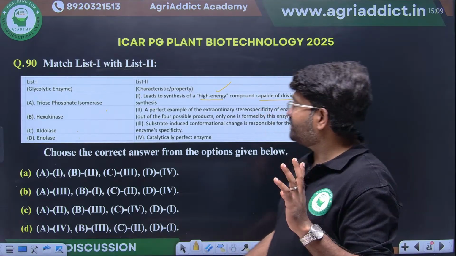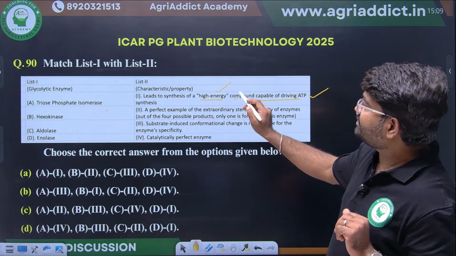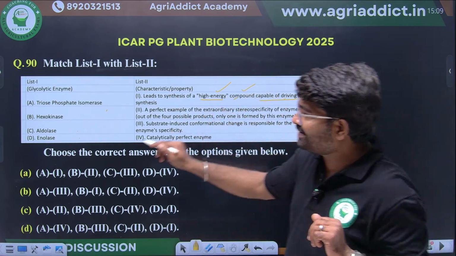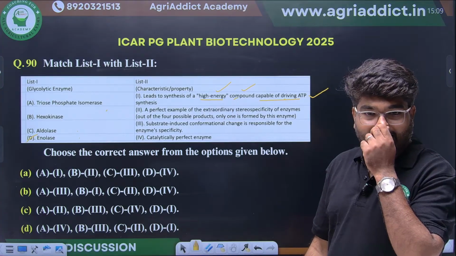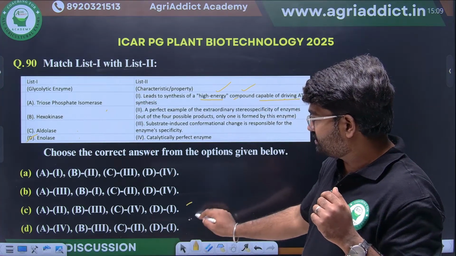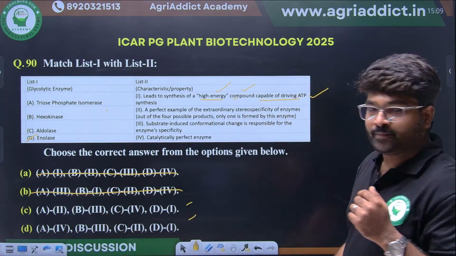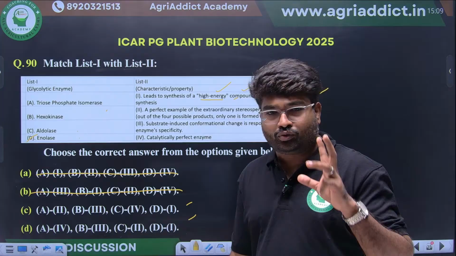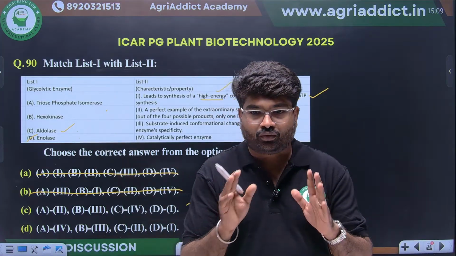So they are asking here, lead to synthesis of a high energy compound. That reaction will be catalyzed by what? Enolase. Correct. Enolase will catalyze that reaction. So D will come in option 1. Then the most important thing is, if you see the action of aldolase, what will that do?